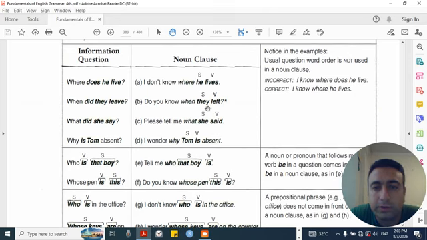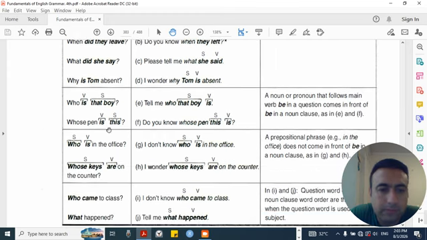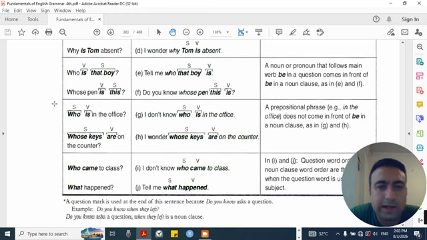Subject, verb. Notice in the examples, usual question word order is not used in a noun clause. Incorrect: I know where does he live. Correct: I know where he lives. Who is that boy? Verb, subject. E. Tell me who that boy is. Subject, verb. Whose pen is this? Verb, subject. F. Do you know whose pen this is? A noun or pronoun that follows a main verb in a question comes in front of the verb in a noun clause, as in E and F.